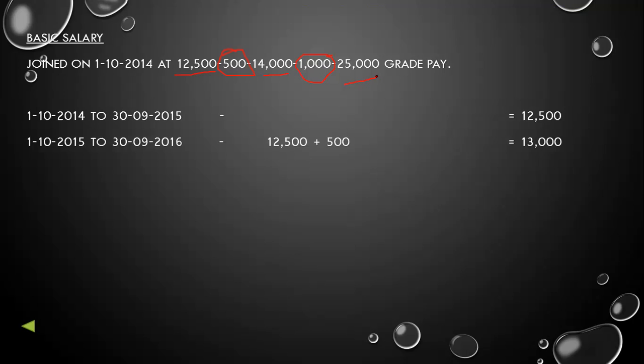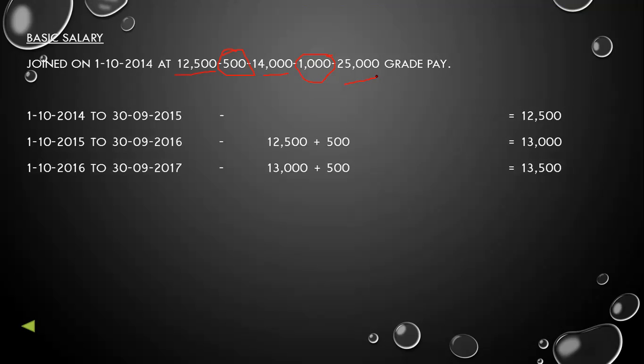Then 1st October 2015 to 30th September 2016, we will add 500 rupees as increment given in the grade pay. 12,500 plus 500 is equal to 13,000.